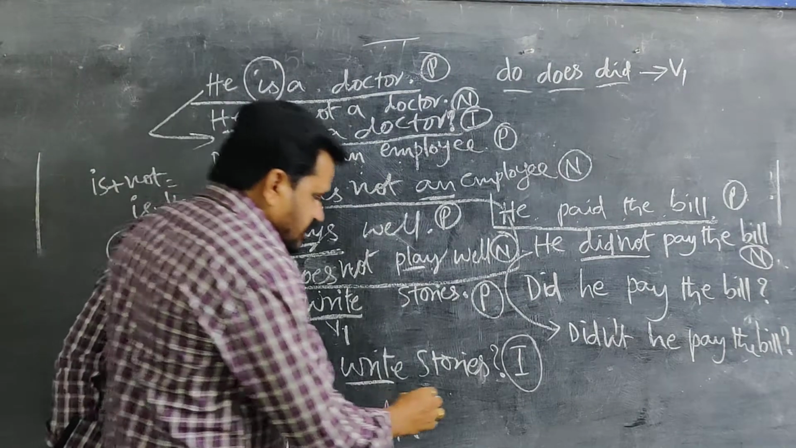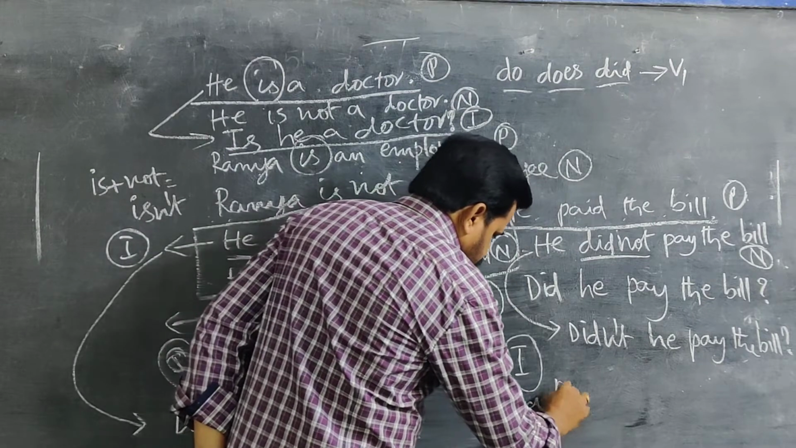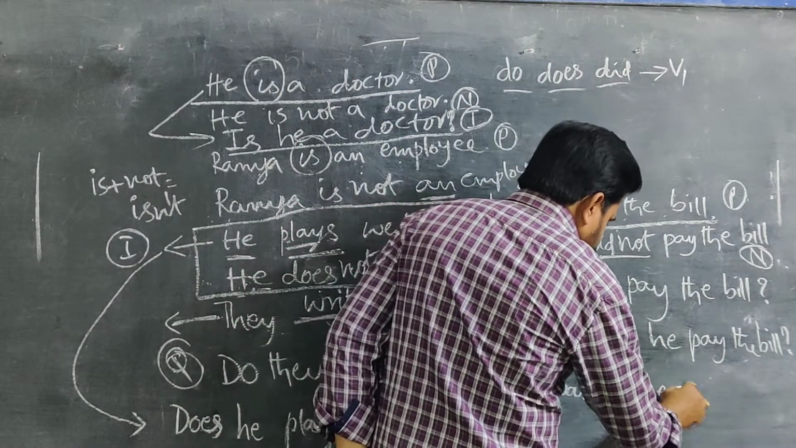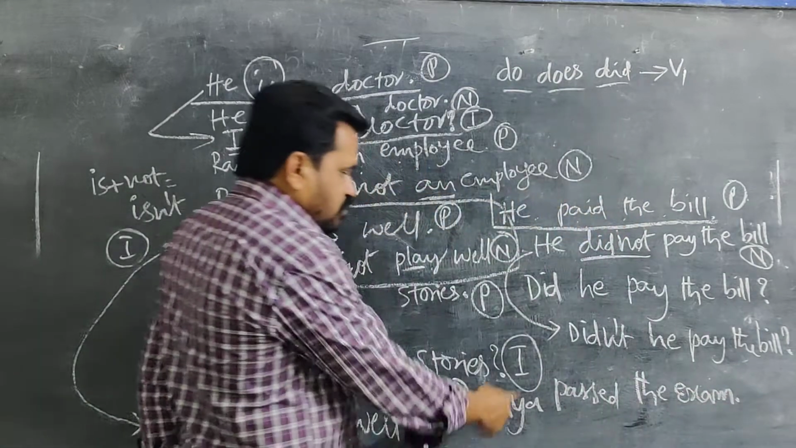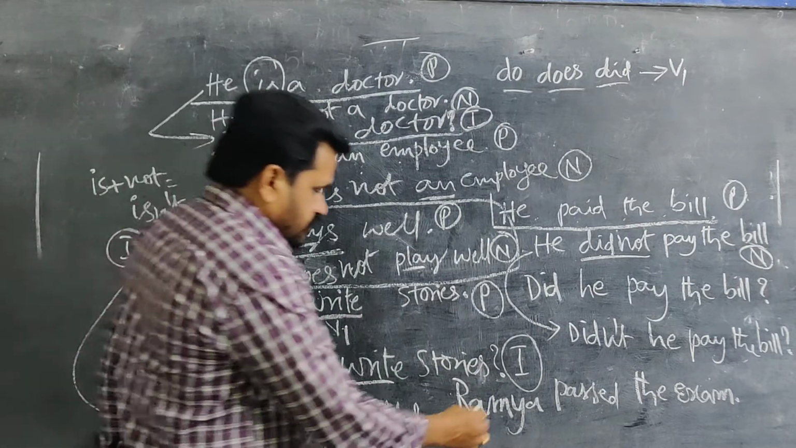Even Ramya passed the exam. Now I have written an example here. Ramya passed the exam. You were asked to make this negative. Ramya.